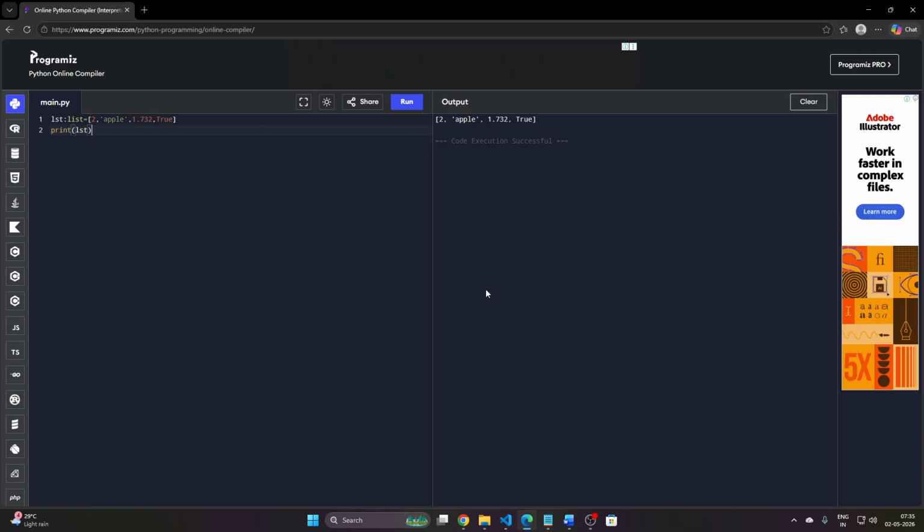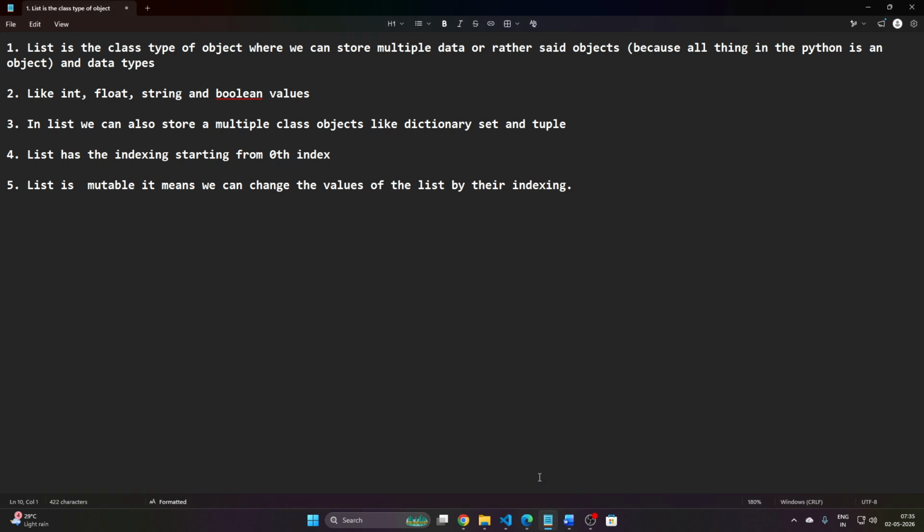Okay, so why do we learn the list? Basically, list is a very important thing in the Python language specifically. In a list, we can also store multiple class objects like dictionary, set, and tuples. We will do those later.